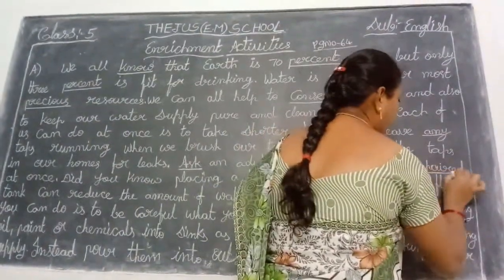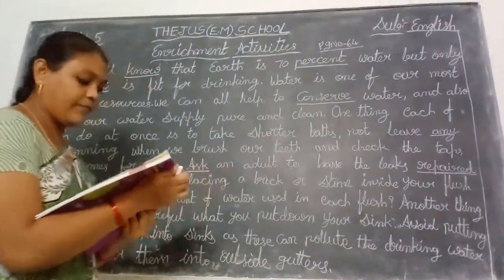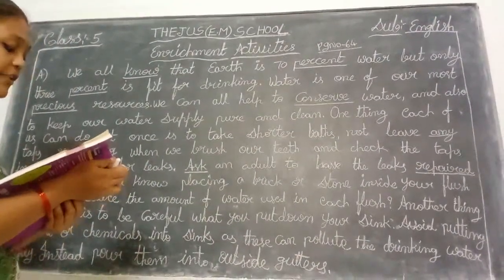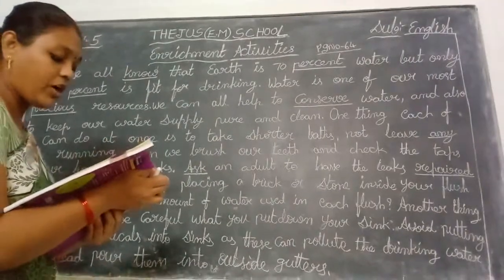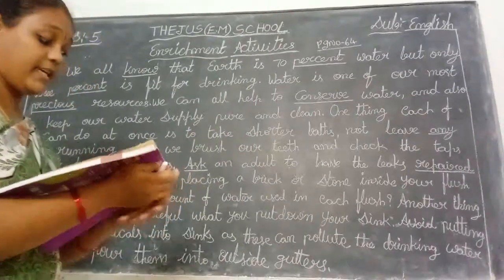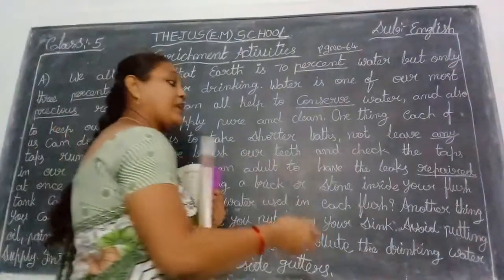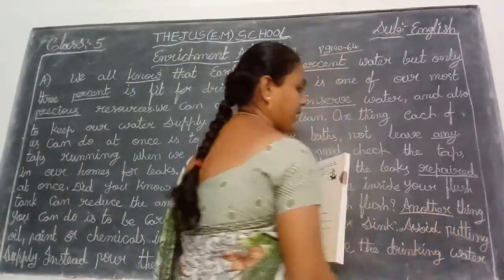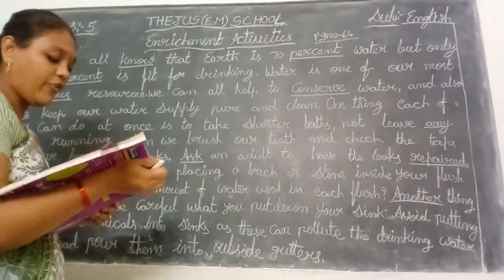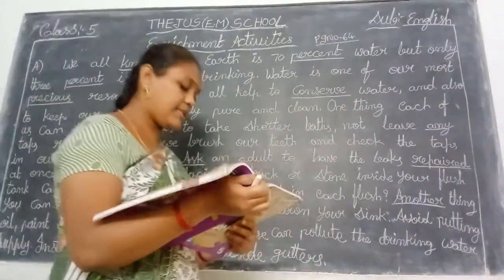REPAIRED. But in your textbook this is the wrong spelling. This is the correct spelling. Repaired at once. Did you know placing a brick or stone inside your flush tank can reduce the amount of water used in each flush? Next, another. Another spelling is wrong here, and you write the capital A also in that place. ANOTHER. Another thing you can do is be careful what you put down your sink.